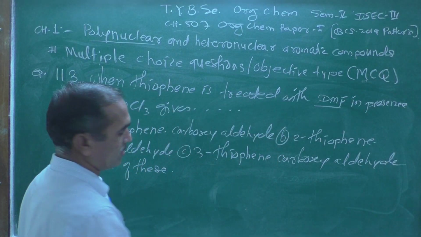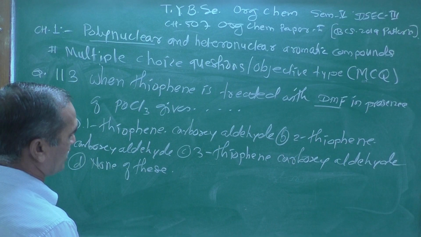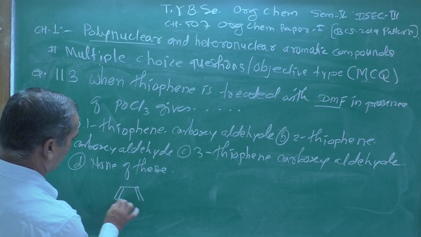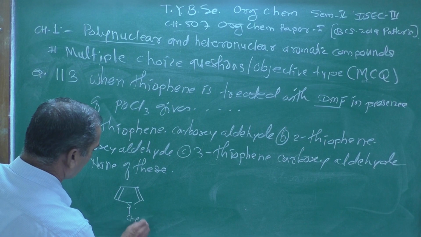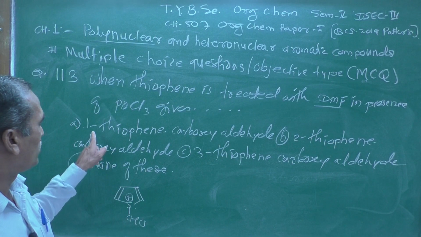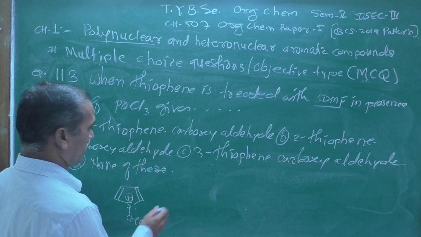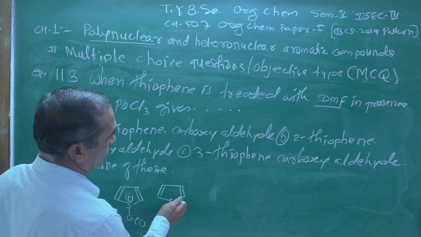Before that, let us see the structures of the thiophene carboxaldehydes. We know the structure of thiophene is this one, and where the CHO group, the formyl group, is introduced, it is thiophene carboxaldehyde. Second, thiophene with the CHO group at the 2 position.